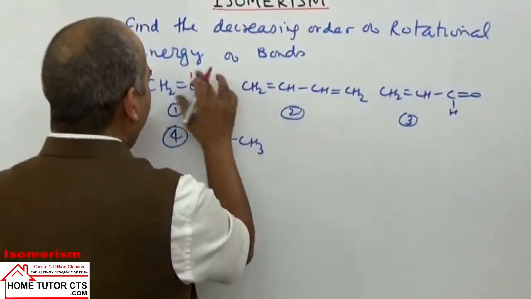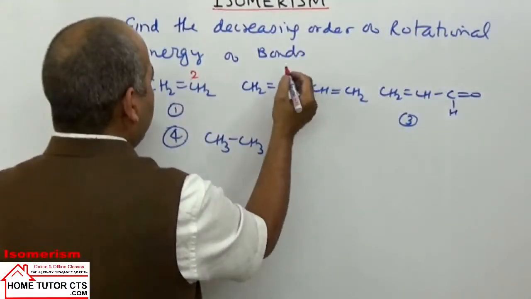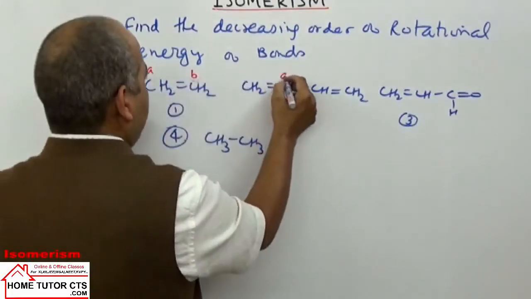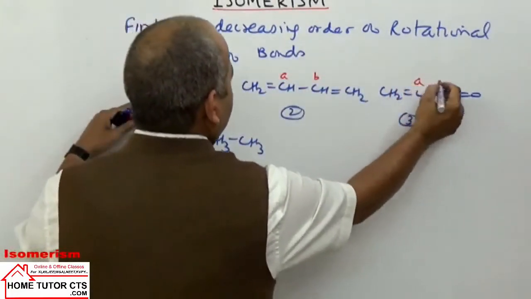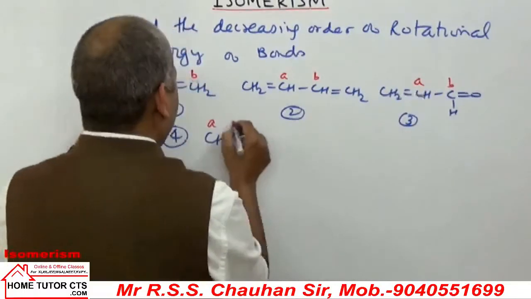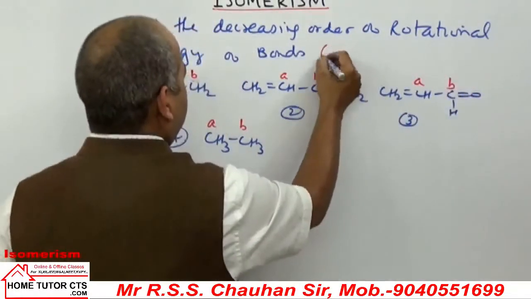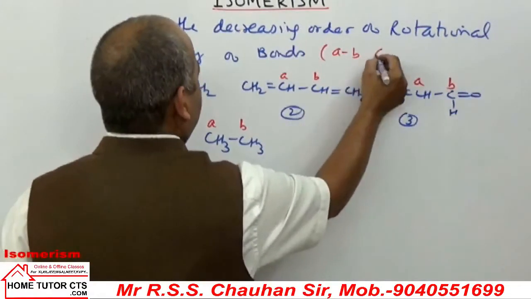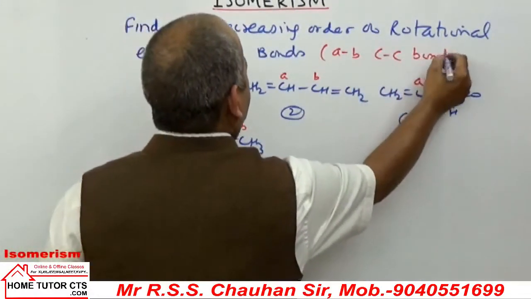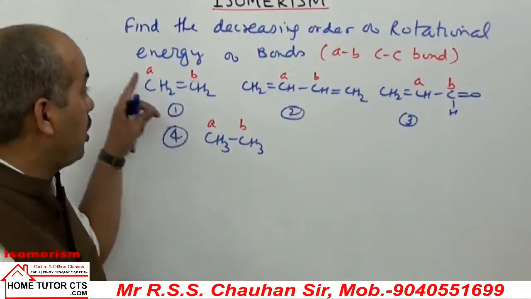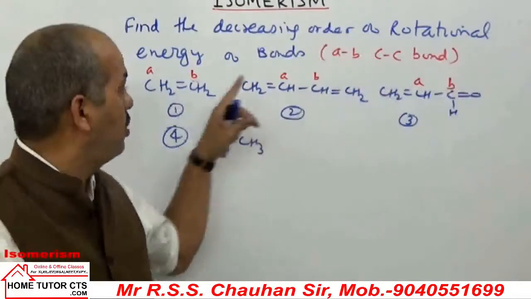I write here 1 2 bond, या A and B bonds. Find the decreasing order of rotational energy of bonds AB CC bonds.